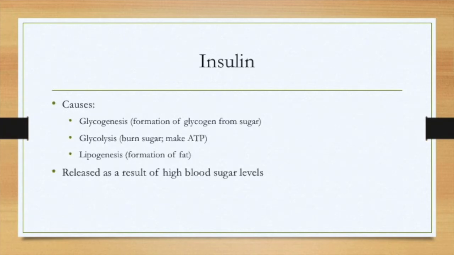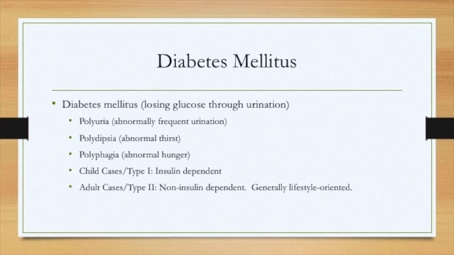Insulin causes glycogenesis, which is the formation of glycogen from sugar, glycolysis, which is the burning of sugar to make ATP, lipogenesis, which is the formation of fats, and it's released as a result of high blood sugar levels. Diabetes mellitus is losing glucose through urination. Polyuria is abnormally frequent urination. Polydipsia is abnormal thirst. Polyphagia is abnormal hunger. Child cases of diabetes mellitus are usually insulin dependent, and this is called type 1. In adults, it's called type 2, and these are non-insulin dependent. This is generally lifestyle oriented.